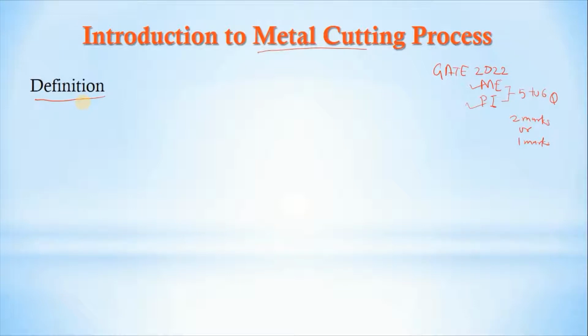Now what is the definition? If you are having this round block, in the metal cutting process we apply the cutting tool or cutting tool forces to get the final product.